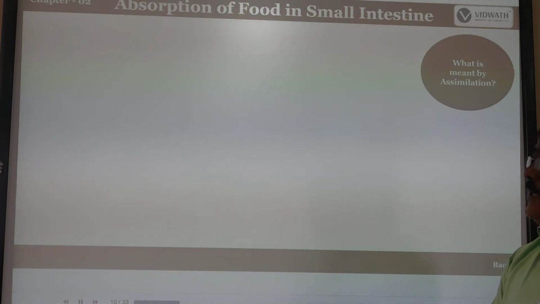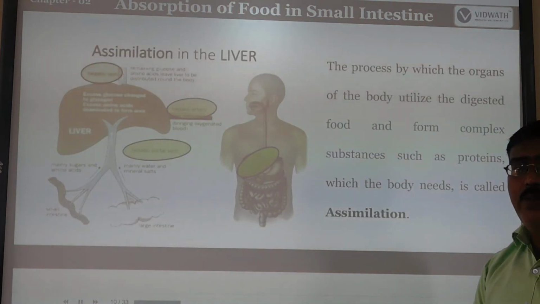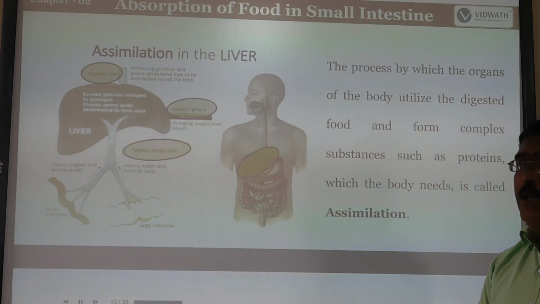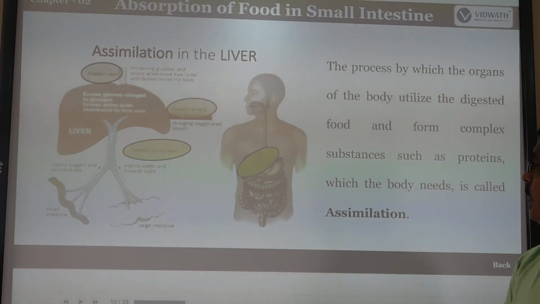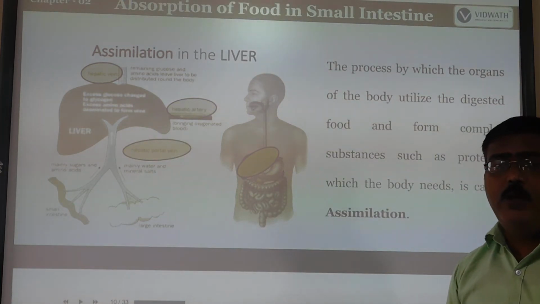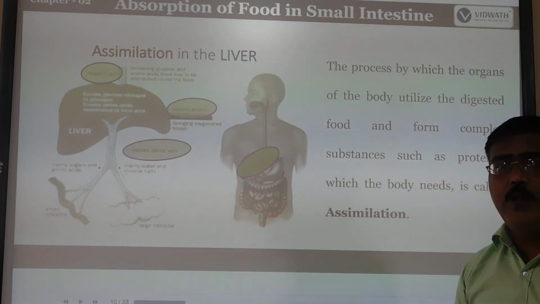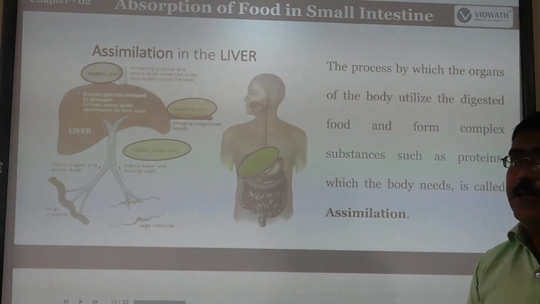Next, what is meant by assimilation? After digestion, when the food is completely utilized by the organs of the body, it is called assimilation. For example, assimilation in the liver is the process in which organs of the body utilize digested food to form complex substances such as proteins which the body needs. Whatever food we eat is converted into glucose, protein or amino acids, and this is called assimilation.